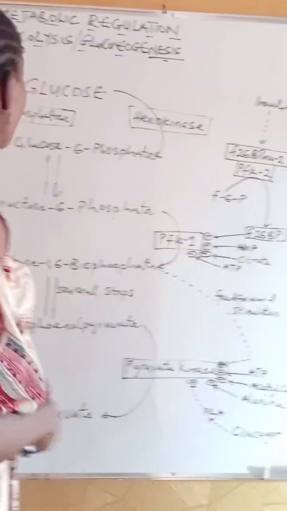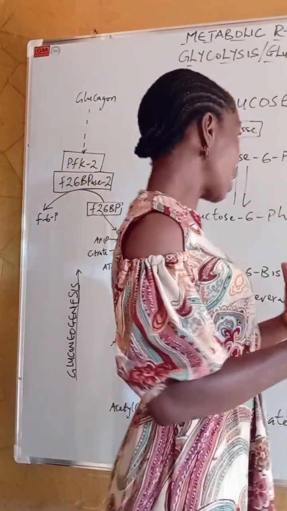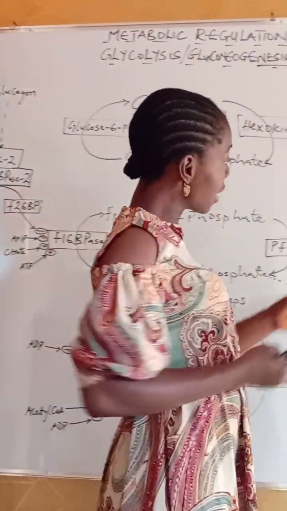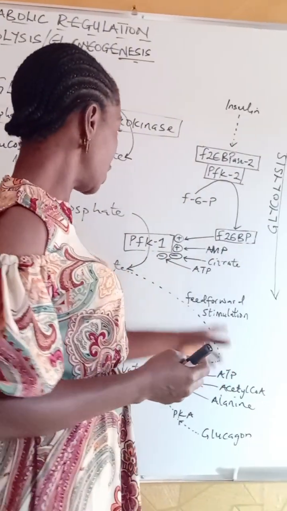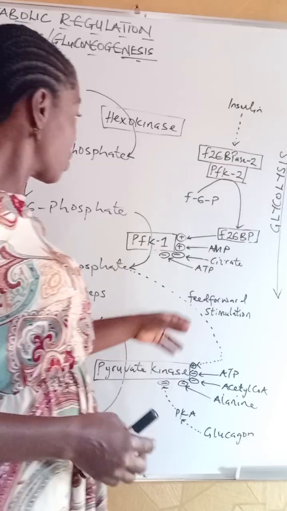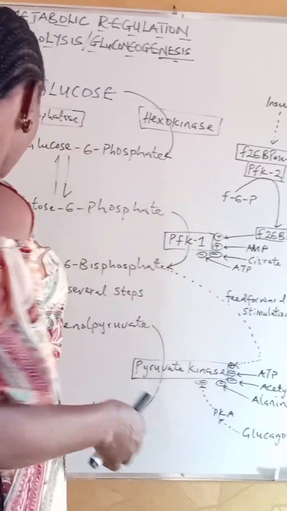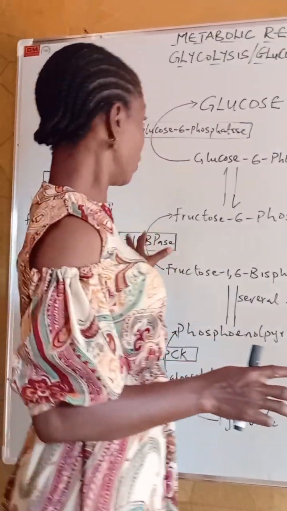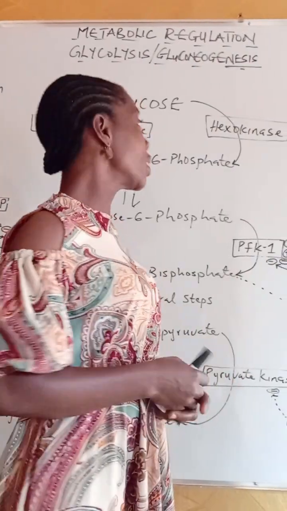The cell is able to use hormones like glucagon and insulin, as well as allosteric effectors like fructose 2,6-bisphosphate, citrate, alanine, and acetyl-CoA, as well as energy cytosol molecules like ATP, AMP, and ADP to reciprocally regulate these opposing pathways.